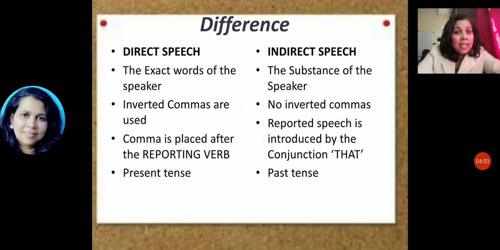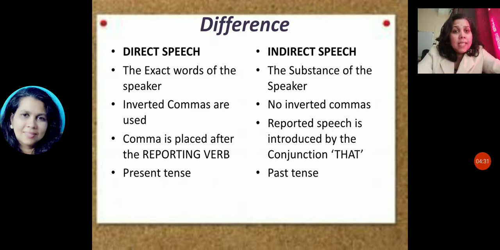So let us see some differences between direct and indirect speech. In direct speech, it is the exact word of the speaker, and in indirect speech, it is the substance of what she wanted to convey. In direct speech, inverted commas are used. In indirect speech, no inverted commas are used.